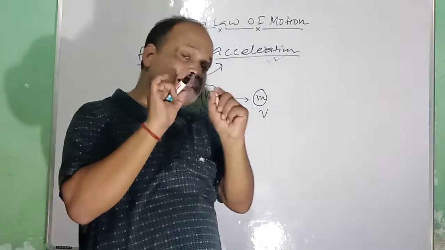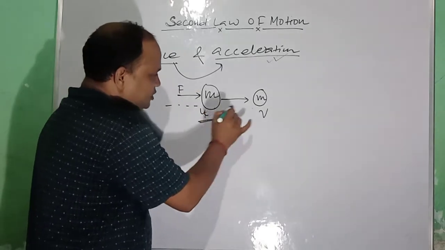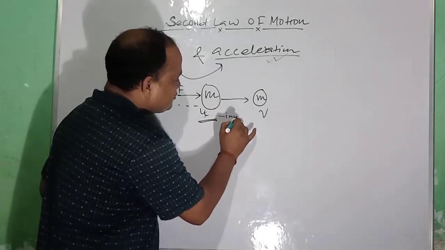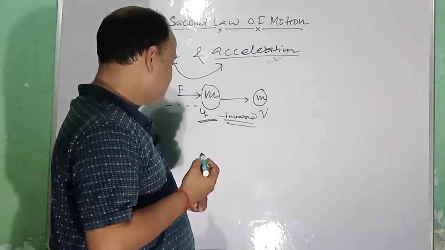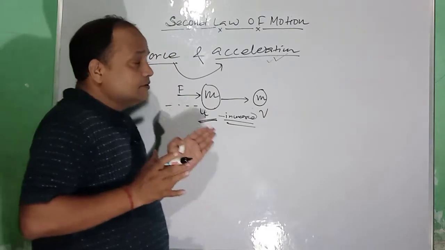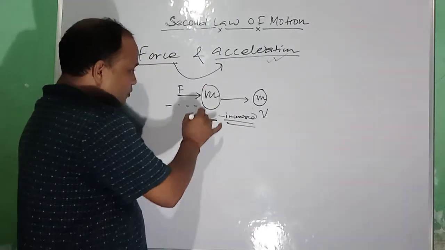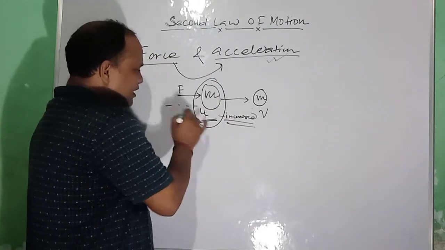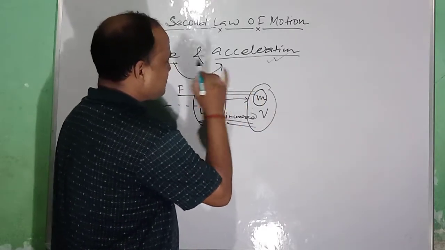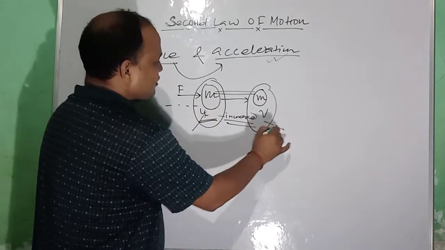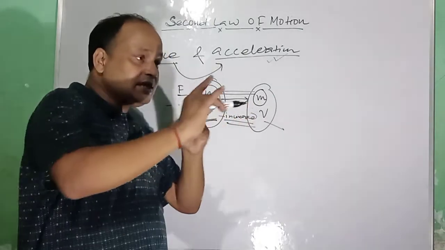Now you have to understand what changes have taken place. If the velocity has increased, then of course the acceleration is positive. Here in both cases the mass of the body is the same, but the velocity is changing. So due to the change in velocity of the body having the same mass, there are some changes.